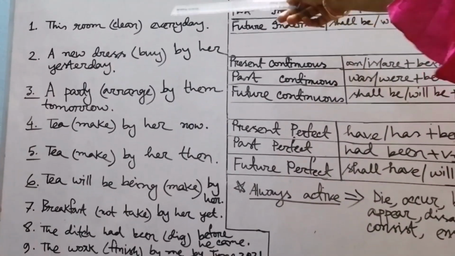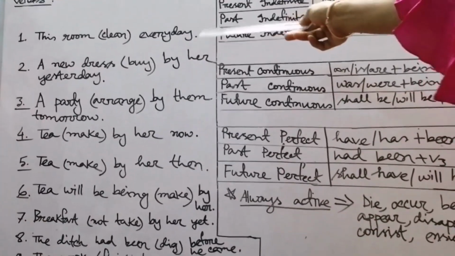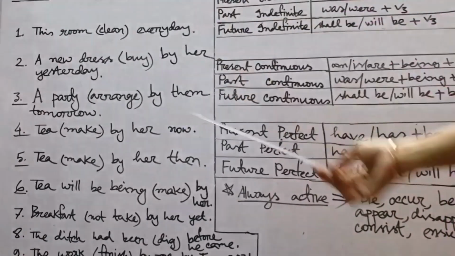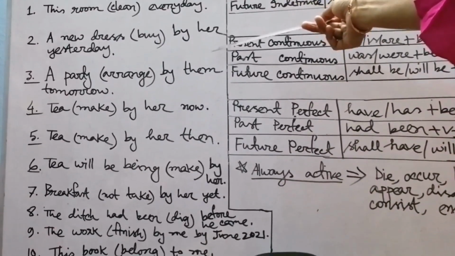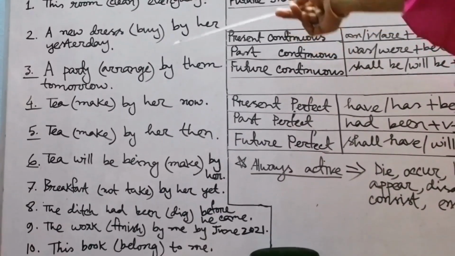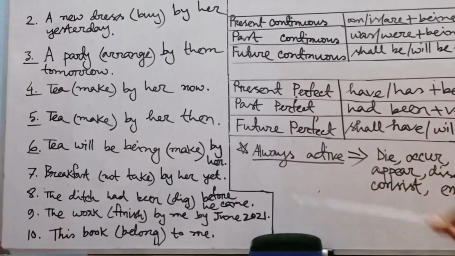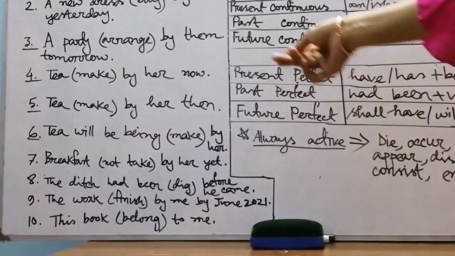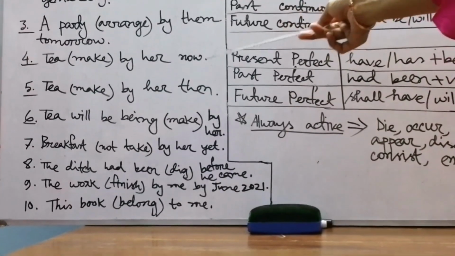Sentence number 1, this room (clean) every day. We have to use the right form of this verb, that is clean. Then sentence number 2, a new dress (by) her yesterday. Sentence number 3, a party (arrange) by them tomorrow. Sentence number 4, tea (make) by her now.